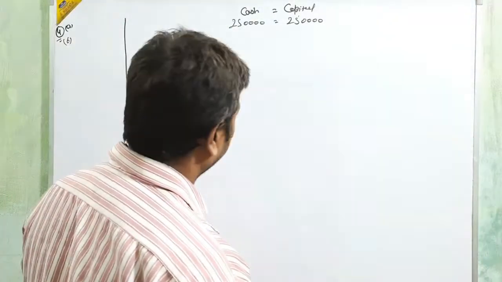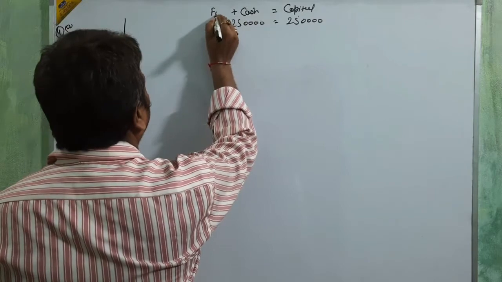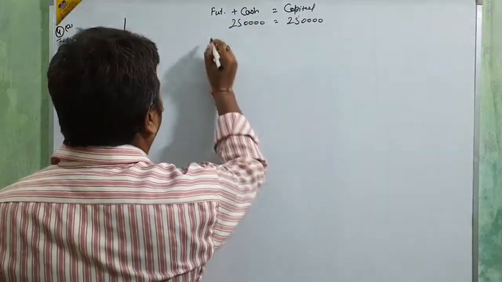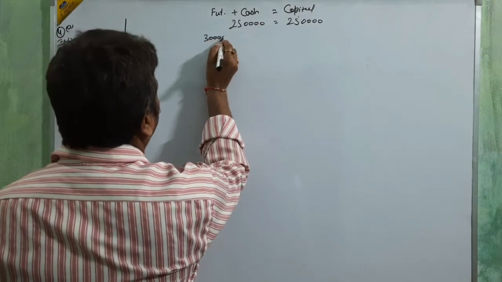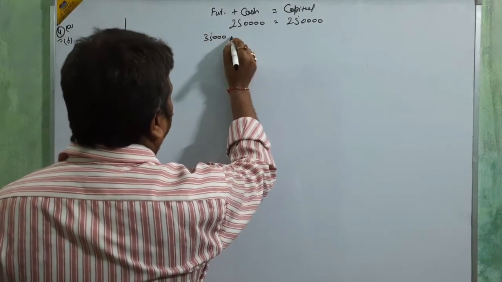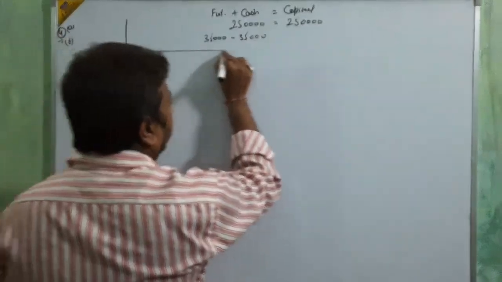Now go for B, beta. He purchased furniture for cash. Now we are going to make a new head, furniture. The value of furniture is 35,000, and it is paid in cash, so this 35,000 will be less from the cash.